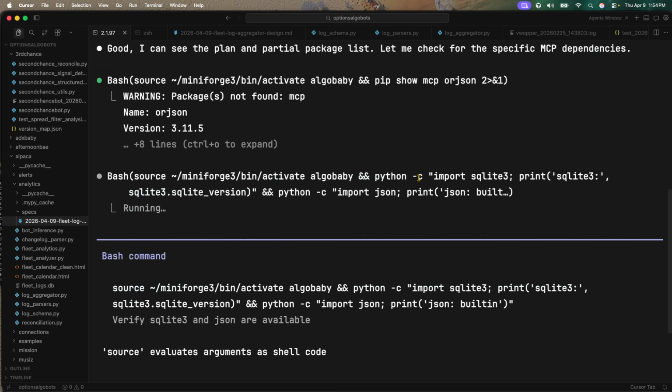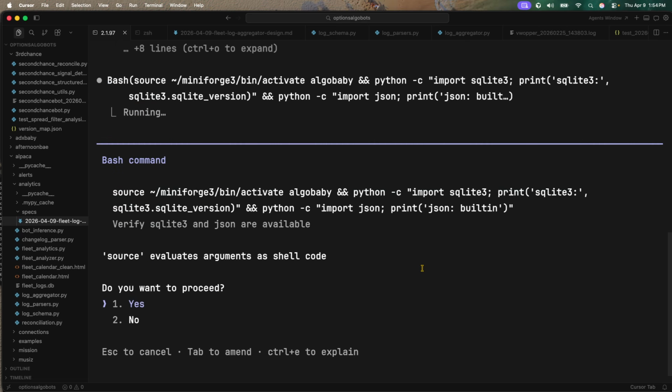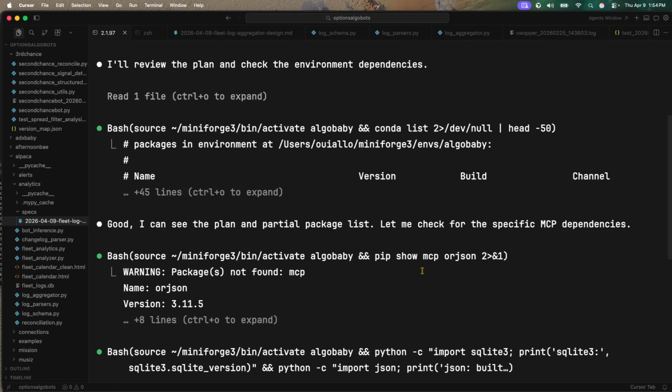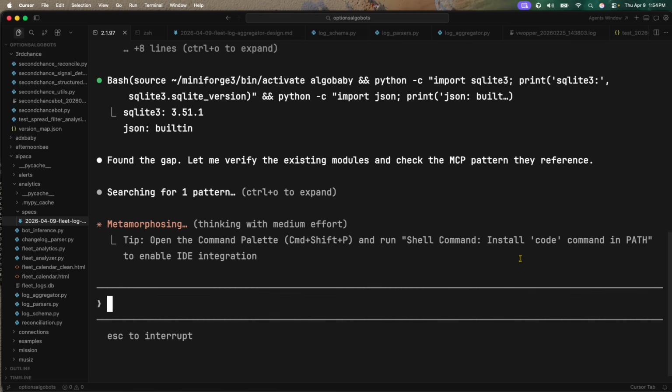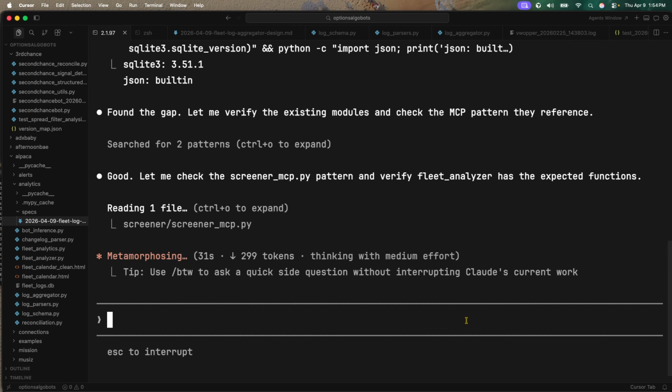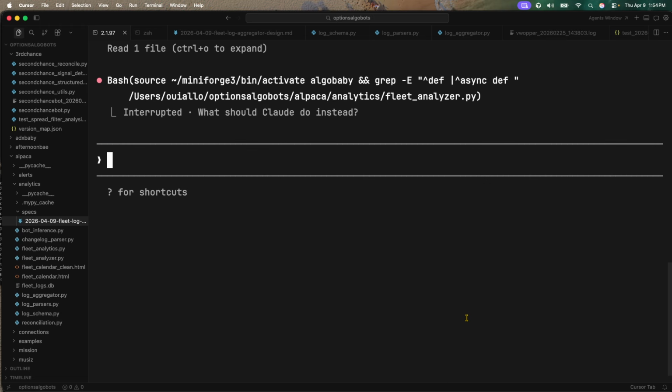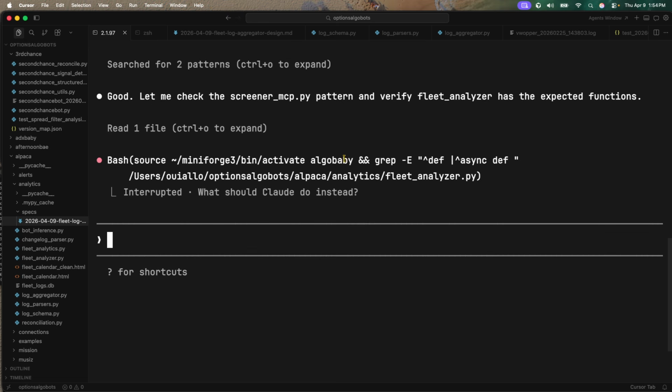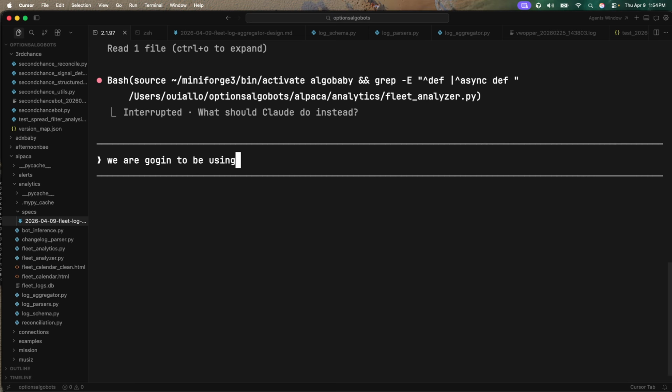Wait, you don't have FastMCP. The plan is a partial list. Okay, I need FastMCP. Wait. Back up. Hold on. Let me check the screener MCP pattern to verify the fleet analyzer. Wait. We are going to be using FastMCP.